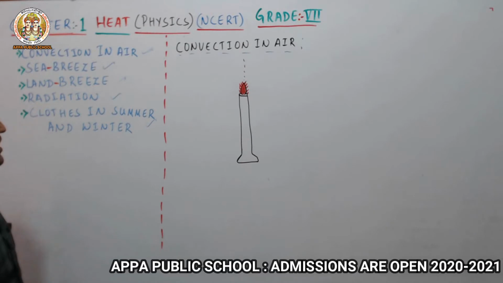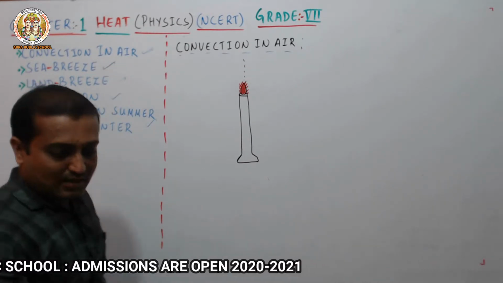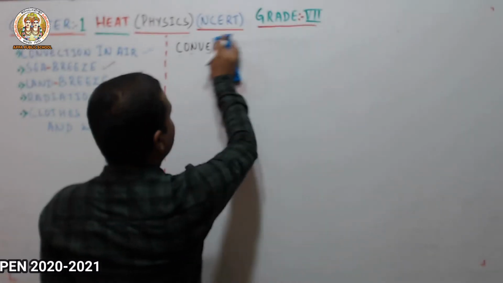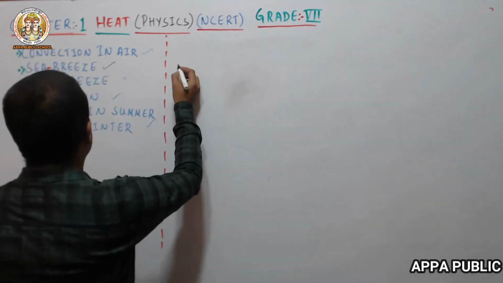Next, we move to the next point, sea breeze and land breeze.